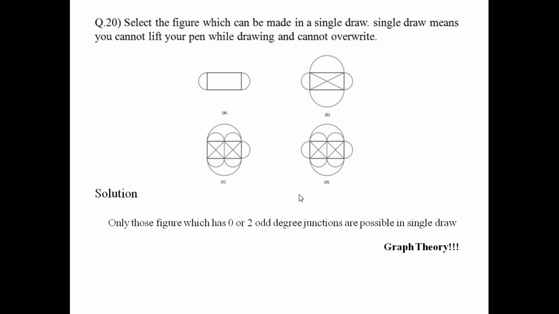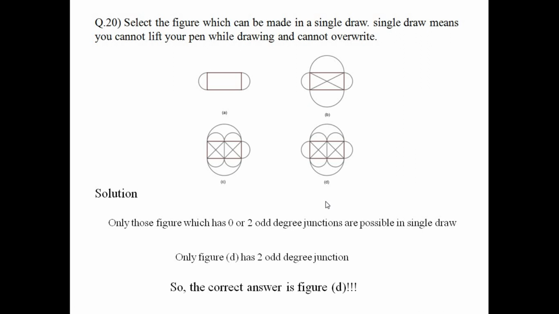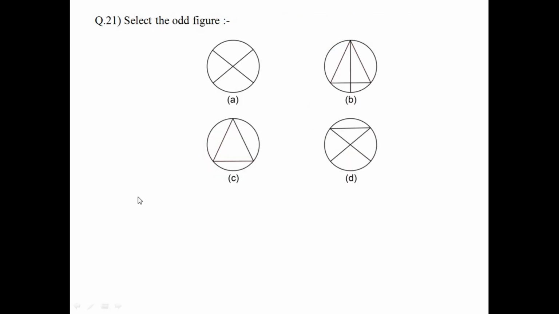So by this theory, by this statement, you can know that figure D is the only figure which you can draw in a single draw without lifting your pen, because it has 2 odd degree junctions. So the answer is D. Moving on to question number 21. This is also a difficult to recognize question. It is based on the last question.